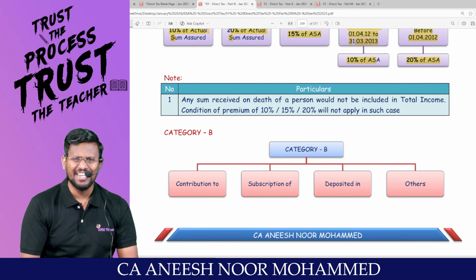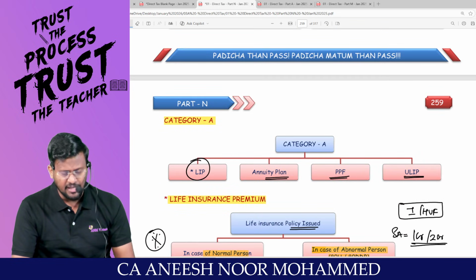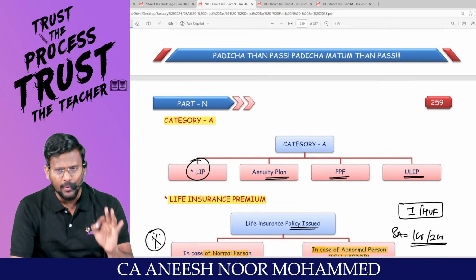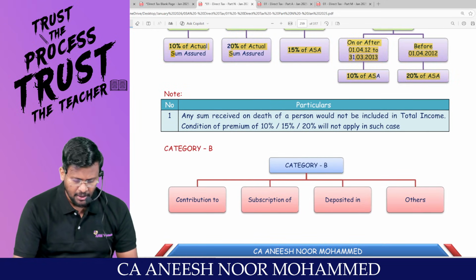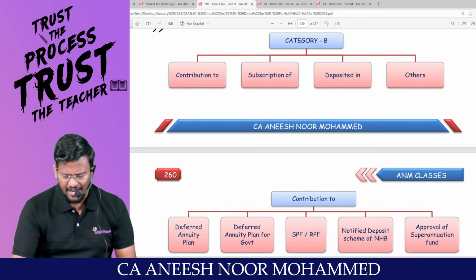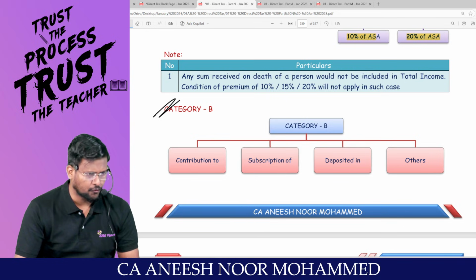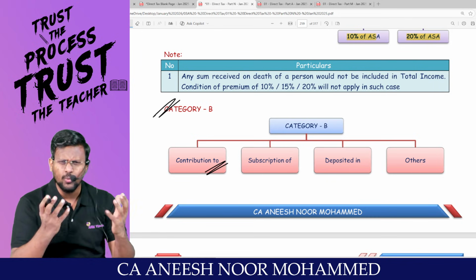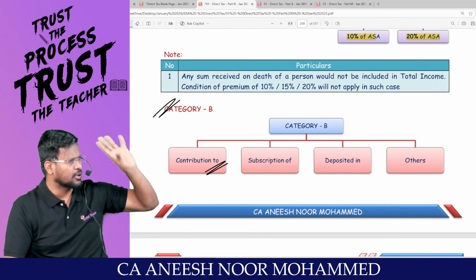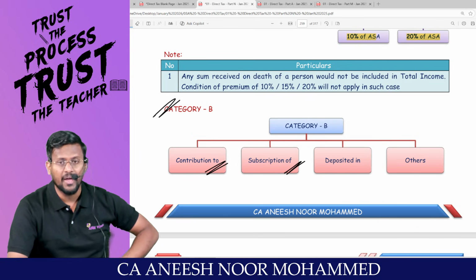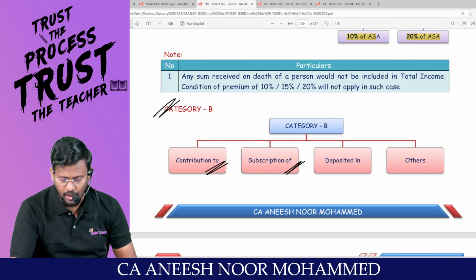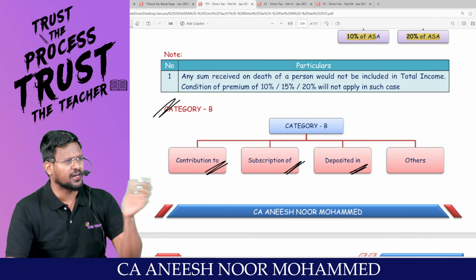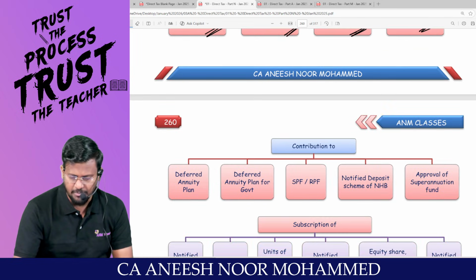This is what category A. There are 4 investments are there. Life insurance premium, annuity plan, PPF and ULIP. Coming to category B, category B can be further classified into 4 categories. Contribution to, that means you are an individual or HUF, you are having lot of money, you are contributing some money to some place. Or subscription of, that means you are purchasing certain shares or debentures. You are depositing money in some other places, and others means the miscellaneous part.